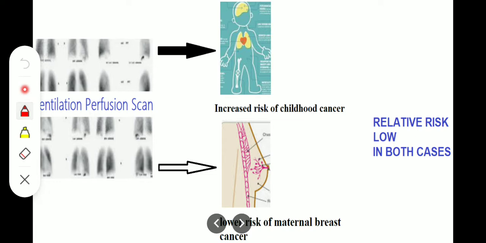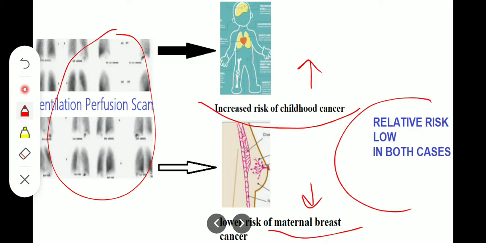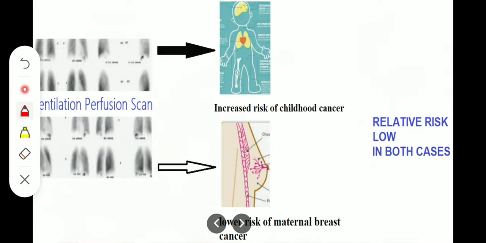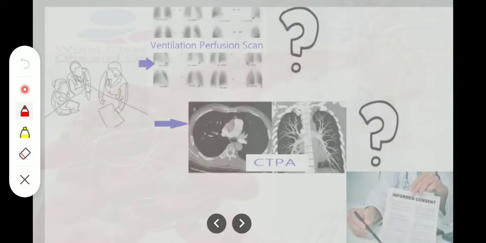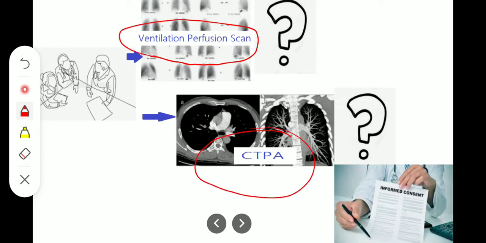Now, it's very important that the VQ scan is associated with increased risk of the childhood cancer and low risk of the maternal breast cancer. Okay, so it is mother friendly. Okay, and relative risk low in both cases. Okay, and there has been a lot of study on the VQ scan and CTPA. And it's very important that whenever we suggest that there should be proper counseling of the patient and informed consent should be taken.